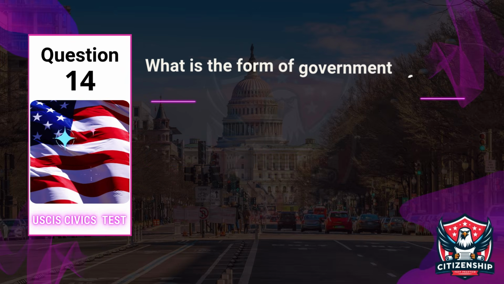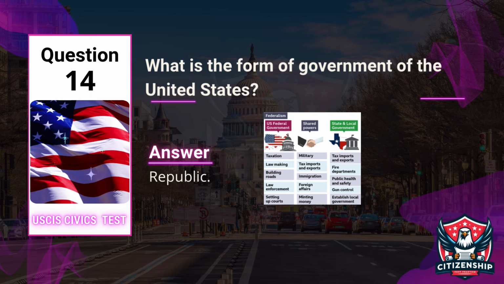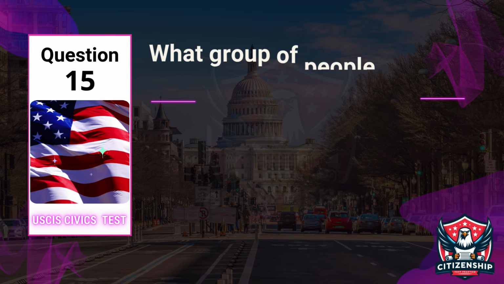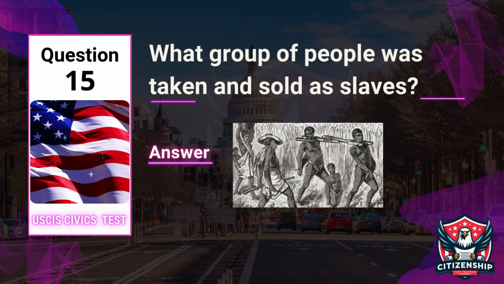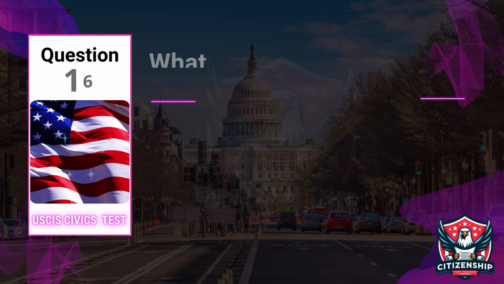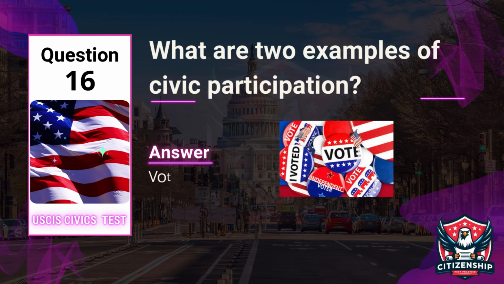Question 14. What is the form of government of the United States? Answer: republic. Question 15. What group of people was taken and sold as slaves? Answer: Africans. Question 16. What are two examples of civic participation? Answer: vote and run for office.